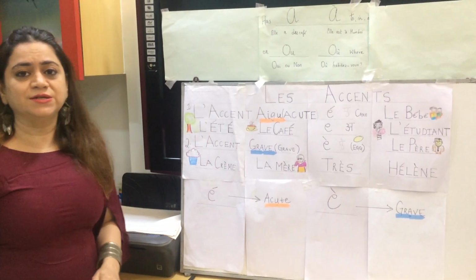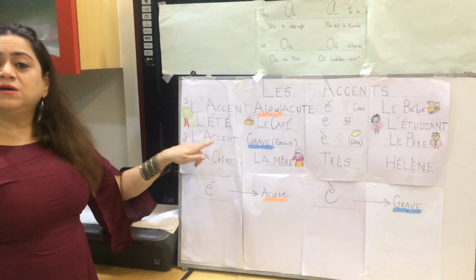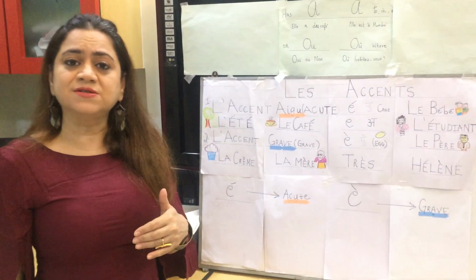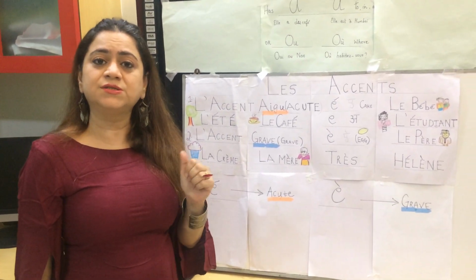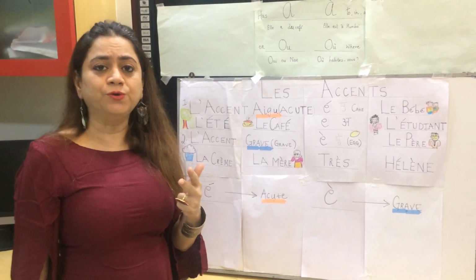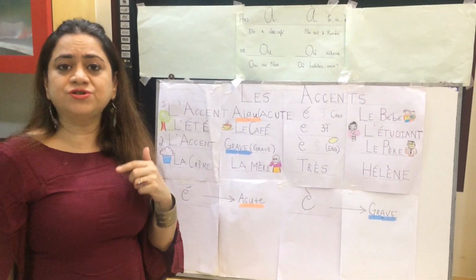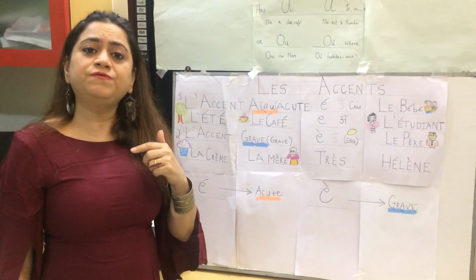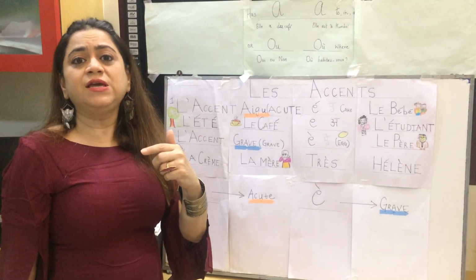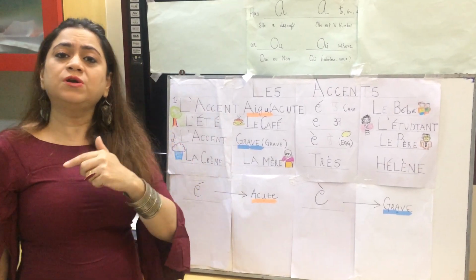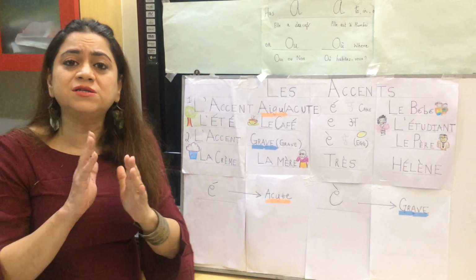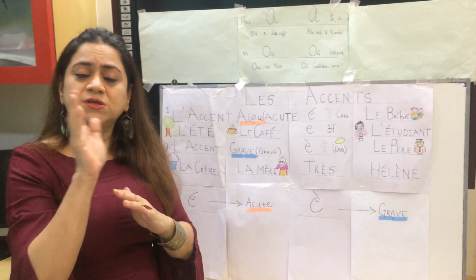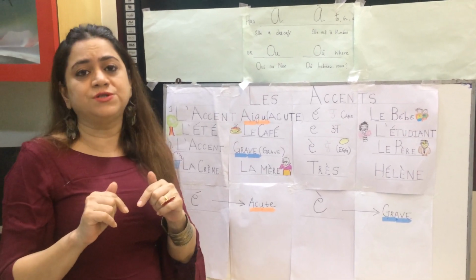We take the next accent, that is the accent grave. Now this grave accent is put on three vowels, that is E, A and U. Let's take each vowel separately. When it's put on the vowel E, the sound changes. You'll tell me it's a little confusing compared to acute and grave. A slight nuance, a slight difference, we will make a note here.